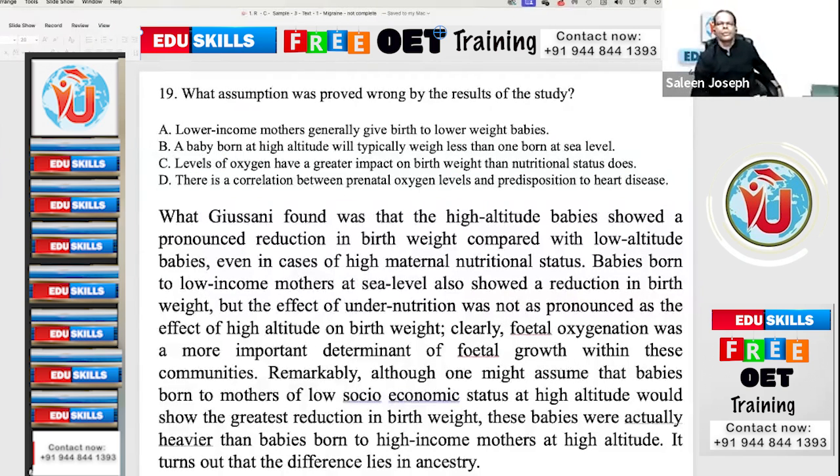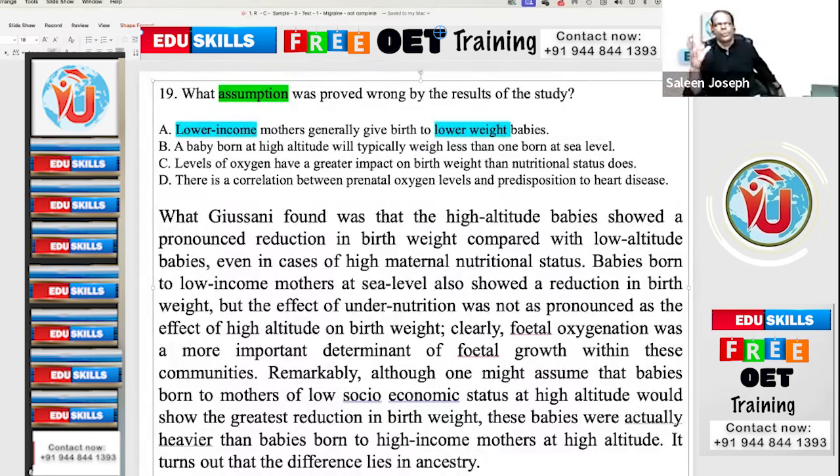Okay, 19. What assumption was proved wrong by the results of this study? What is a hedging word? Assumption. Some assumption was proved wrong by the study. Option A, lower income mothers generally give birth to lower weight babies. Lower income mothers, lower weight babies. So just to remember, lower income, lower weight. This is hedging words, keywords are highlighted, key phrases are highlighted. Just to remember: no money means no weight. Okay, understand it that way. No money in mummy's pocket, no weight.